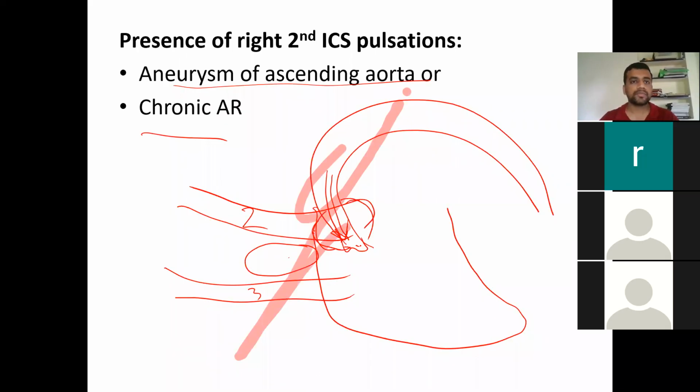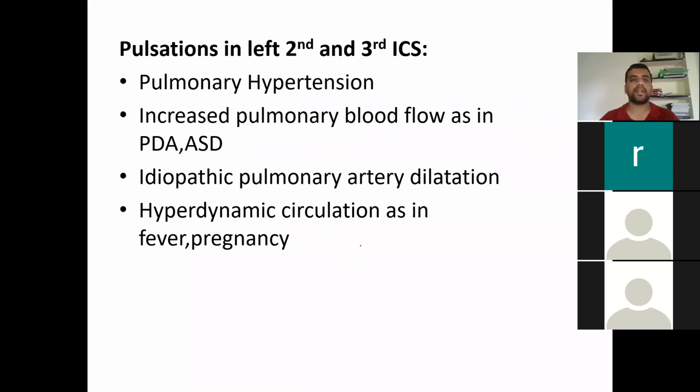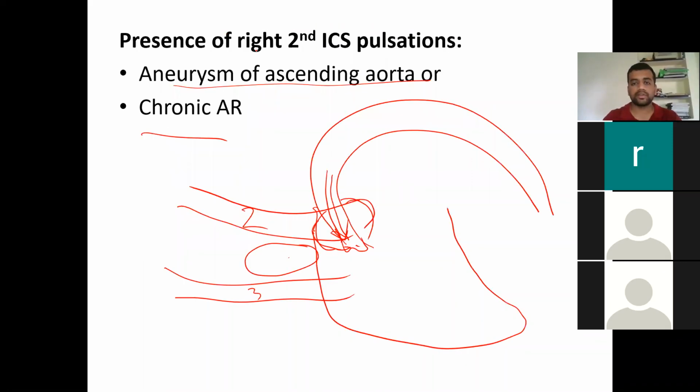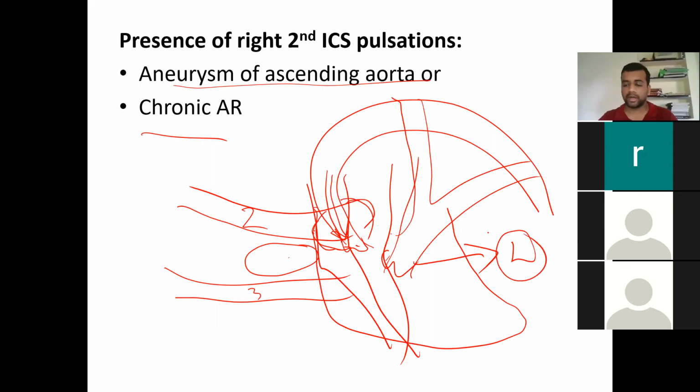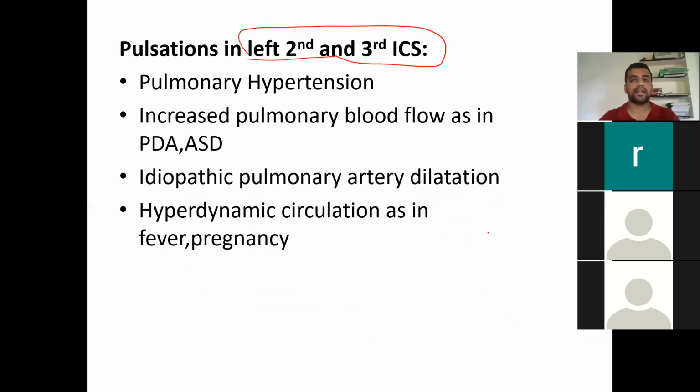Next are the left-sided second intercostal space and third intercostal space pulsations. It is due to pulmonary hypertension. See, as we have here, we have a pulmonary artery which is also arising like this. The sternum is on the midline here, so the pulmonary artery is on the left side here. On the left side we are going to have pulmonary arterial hypertension, and as I said, increased pulmonary blood flow, as in the case of PDA and ASD.